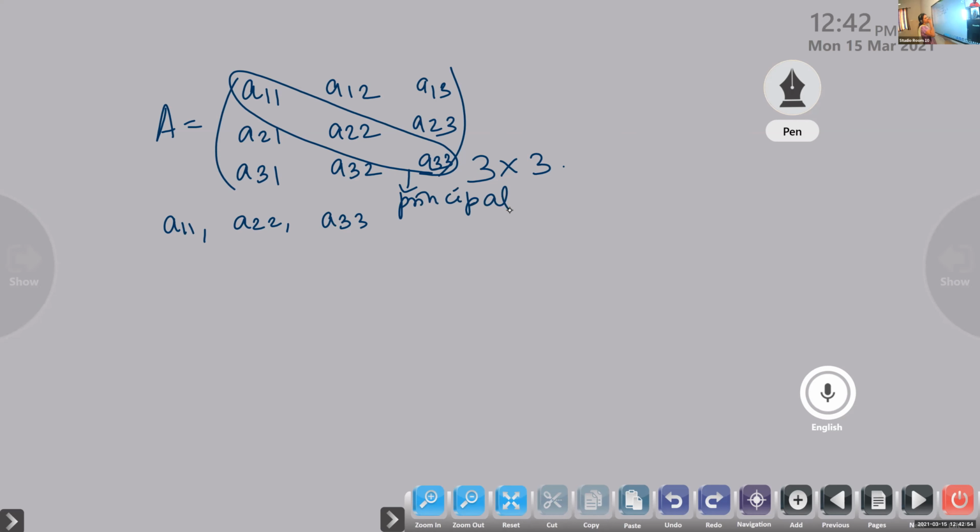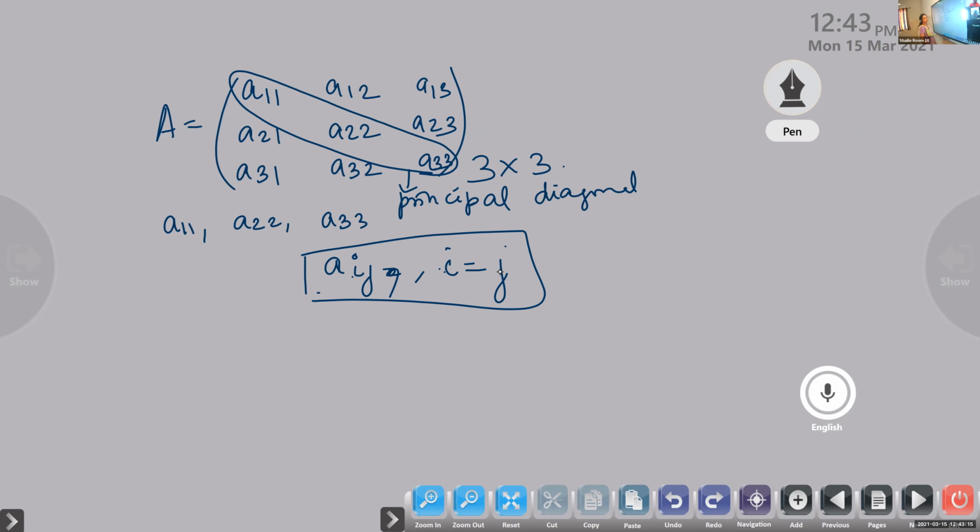Diagonal entries take the form Aij where i is equal to j, number of rows equal to number of columns. A11, A22, A33 are the principal diagonal entries.